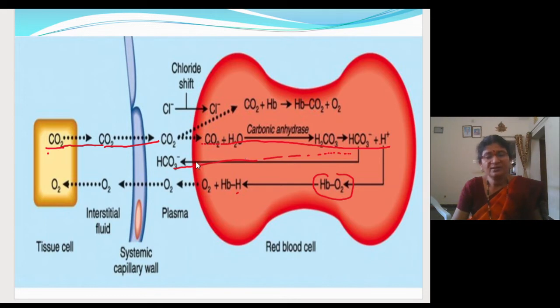So immediately to compensate for this, the chloride ions from the plasma will enter into the RBC. Thus the negative charge gets balanced in the RBC, nothing will go wrong. So this particular process is called chloride shift, or it is also called Hamburger phenomenon.